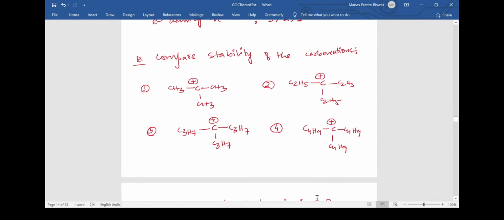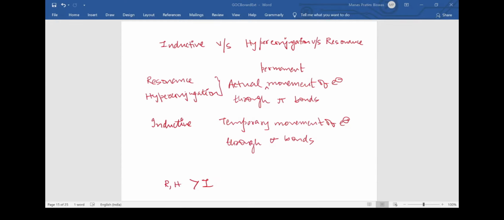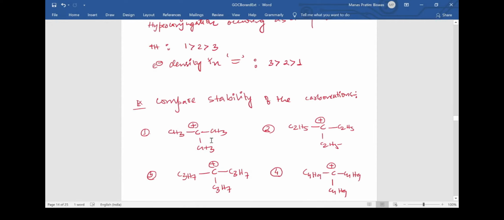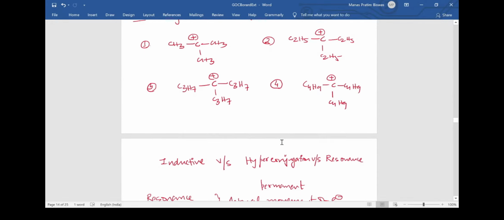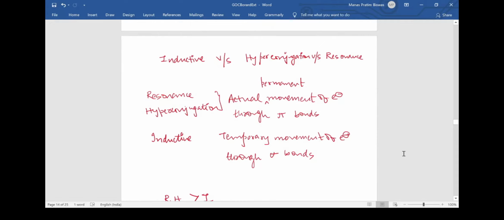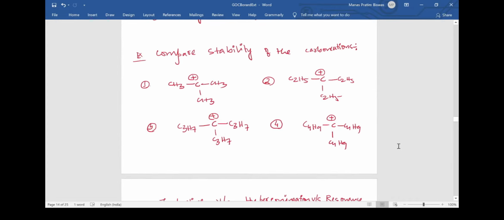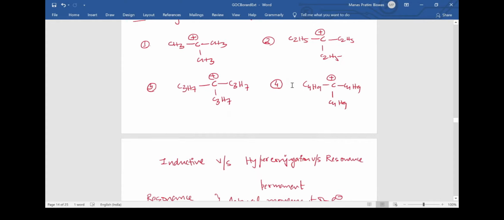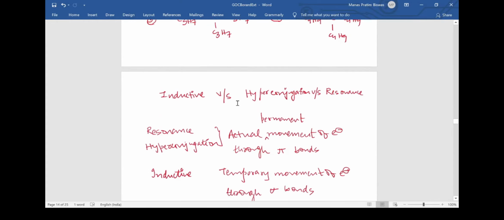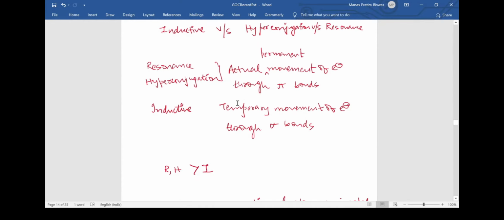So now how to decide? We can clearly see that there is a competition between the inductive and hyperconjugation effects. Why? Because in the previous question we saw that hyperconjugation and the inductive effect take place simultaneously. So which one to give more preference? I have discussed the preference of inductive effect, hyperconjugation effect and resonance effect if they take place together. Although resonance is not taking place in this question, you might come across some questions where all three are taking place. So which preference to take first?